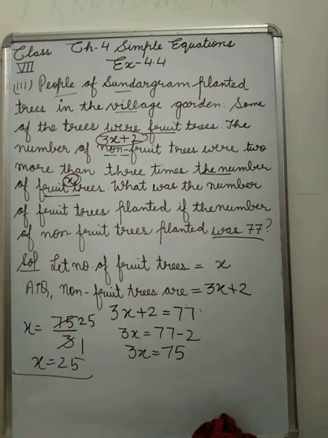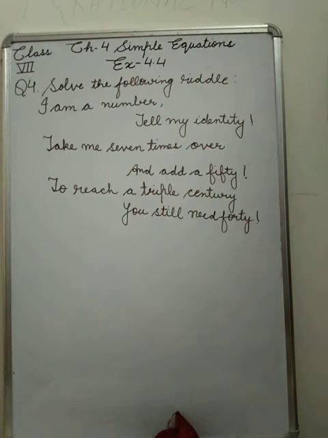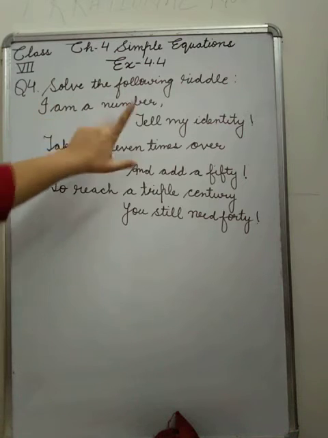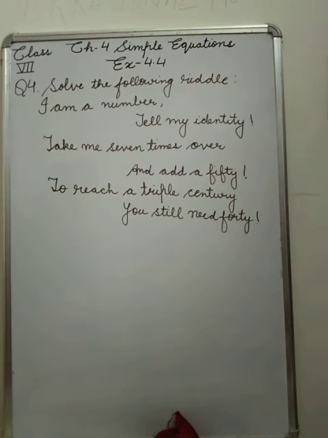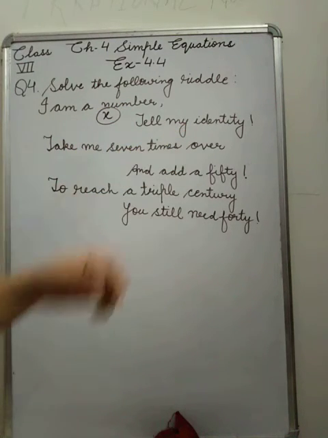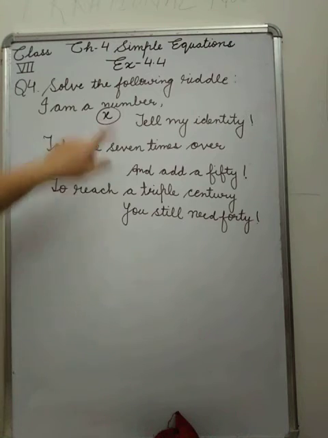So the next question is a riddle. In riddle form it is given, I am a number. It is saying I am a number, tell my identity. That means the number that we are letting, that is x. So we will let that number be x. Tell my identity, you have to find that value of x.